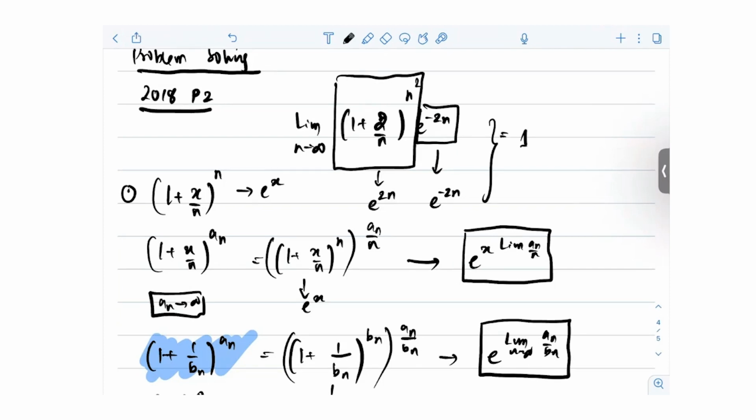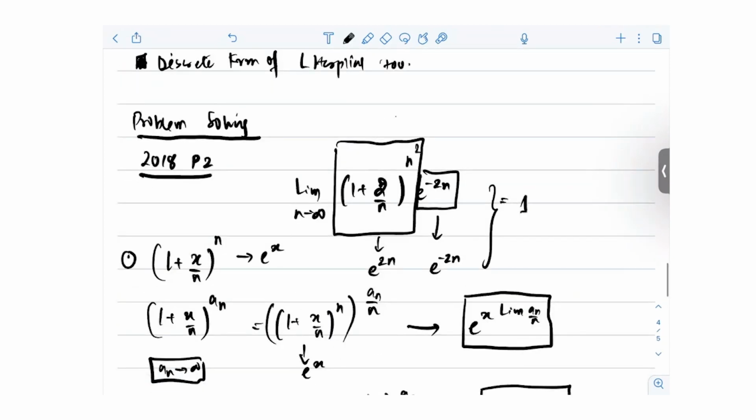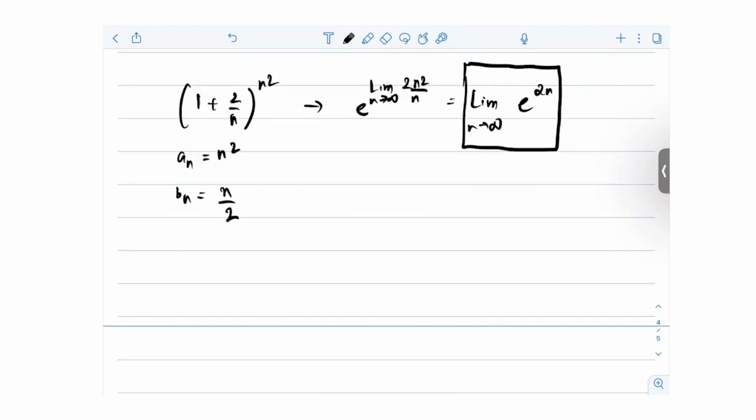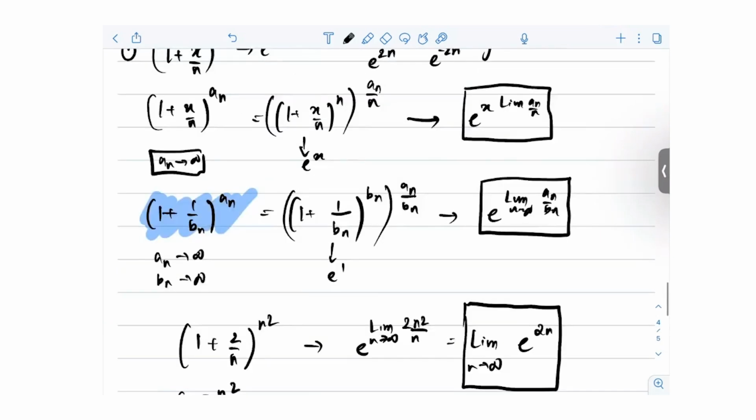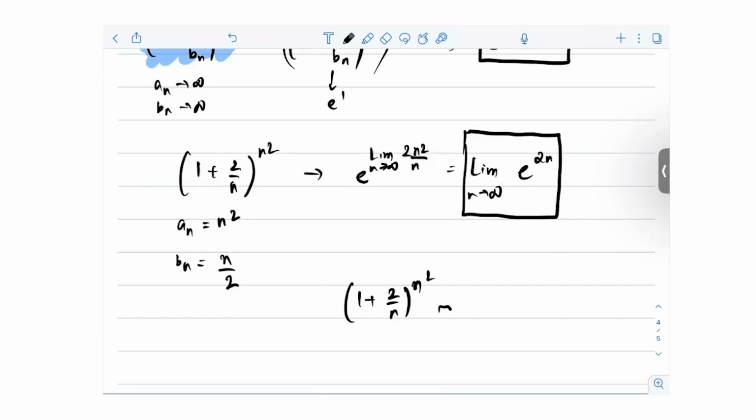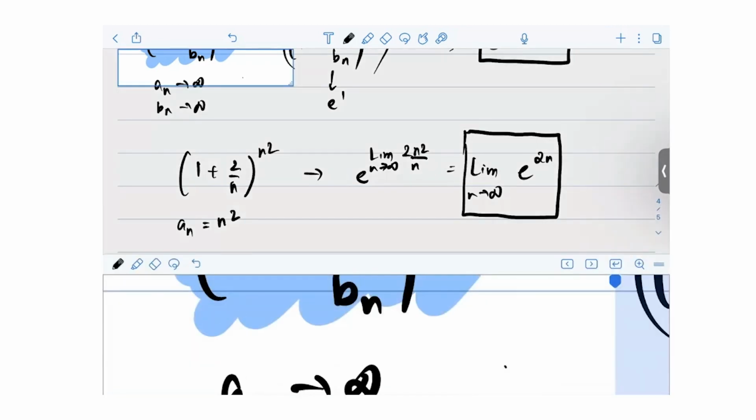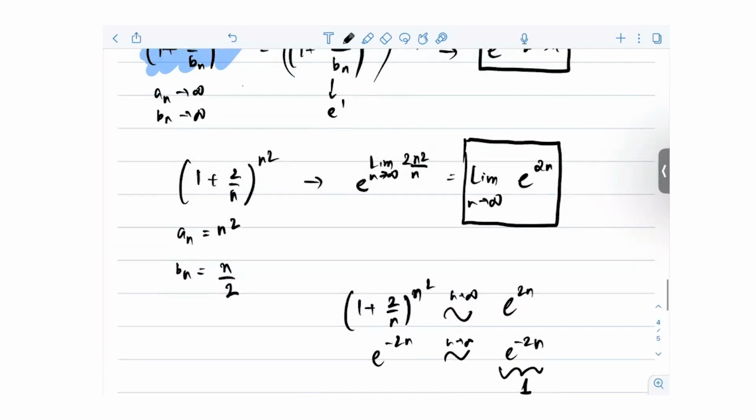Do you understand this, guys? There's a multiplicative thing going on. The issue is that here it's going to infinity, here it's going to 0. So infinity times 0, you cannot apply the multiplicative rule, right? This is the basic issue. So that's why we will learn something called big O notation. The basic idea is this. In the long-term behavior, it's behaving like e to the power 2n. And e to the power minus 2n in the long-term behavior is also behaving like e to the power minus 2n. So their product in the long-term behavior will also behave like 1. You understand the basic idea?